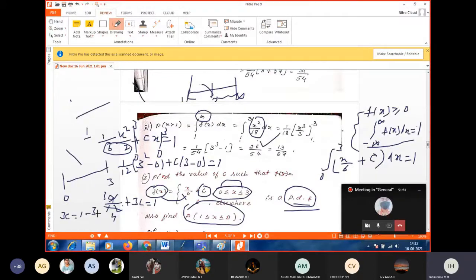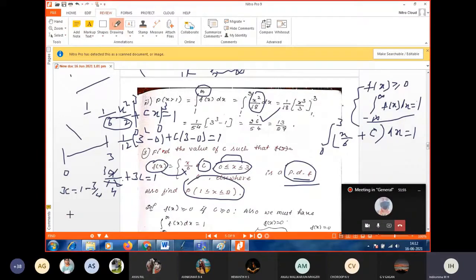What is 1 minus 3 by 4? It is 1 by 4. What is c now? c equal to 1 by 12.